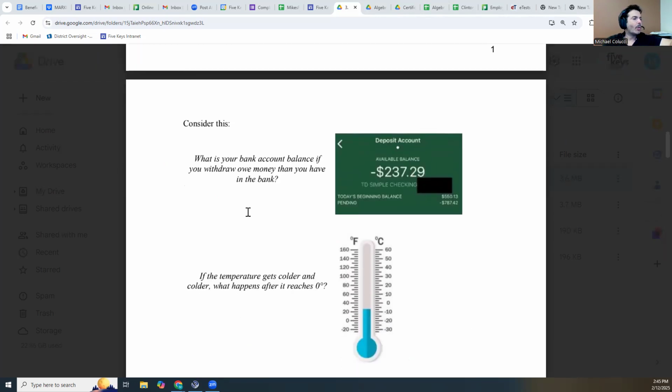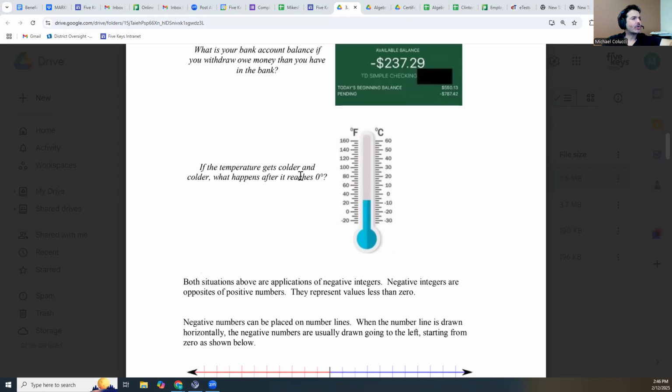Back to the packet. What is your bank account balance if you withdraw more money than you have in the bank? I think that word's supposed to be "more." In this case, they're making a point that your balance is in the red. It's negative $237.29. That's money that I owe. That's why we use this negative sign and why we need it.